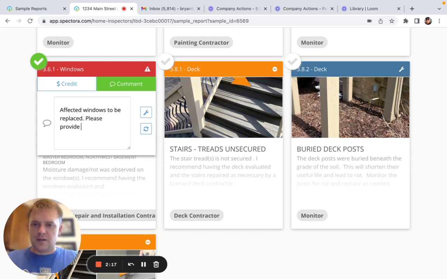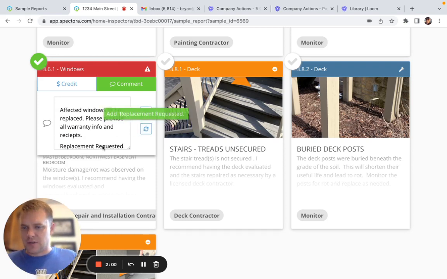Please provide all warranty info and receipts. And then these buttons say replace or repair, so you could just quickly add replacement requested.